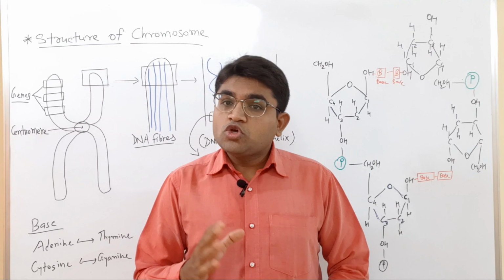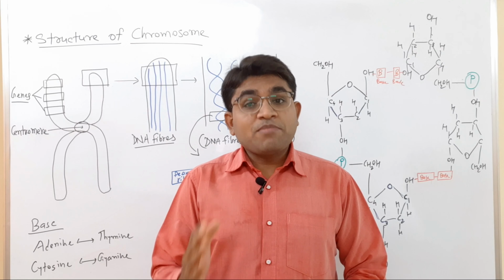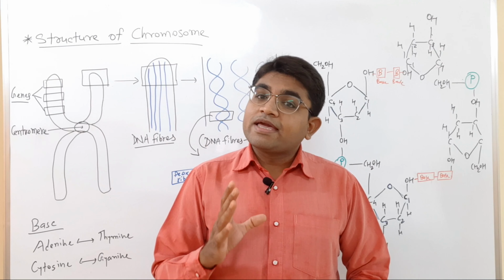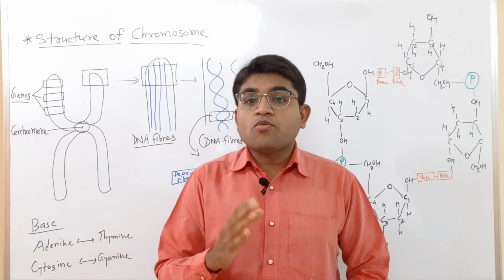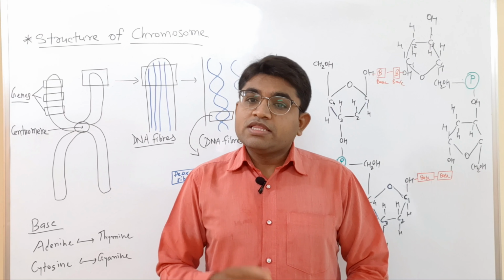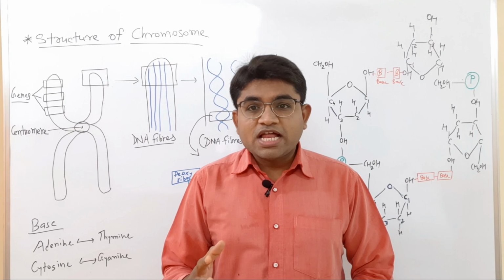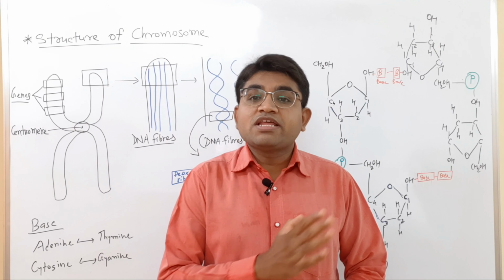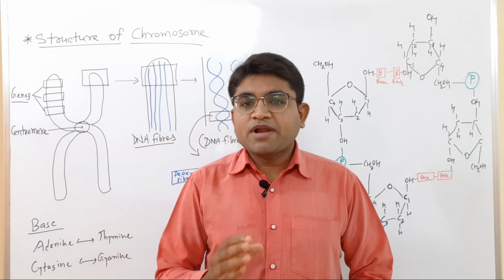In the human body, all the cells except the gametes have 46 chromosomes, but the gametes have the haploid number, 23 chromosomes. The diploid number, 46 chromosomes, is common in all the cells, but in the gametes only 23, half of the number, the haploid number of chromosomes, are present.